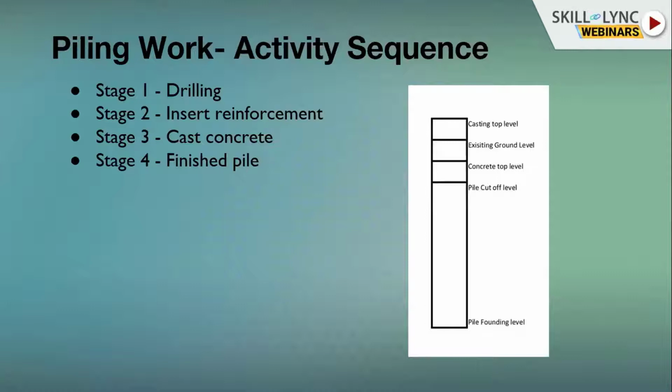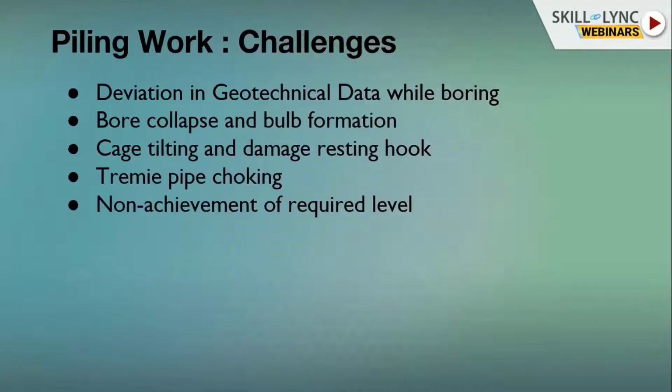Existing ground level, everyone knows, is the ground level which is available. And casing top level. To drill a pile, we will use some casings. Casing is nothing but a kind of sleeve which is used to align our piles. This is our casing top level.